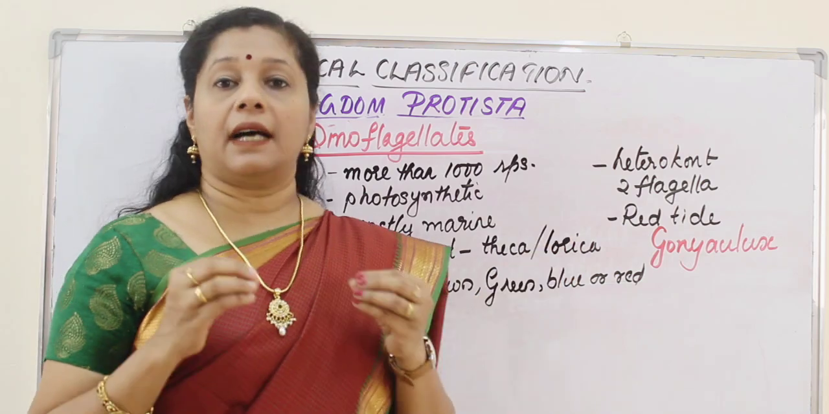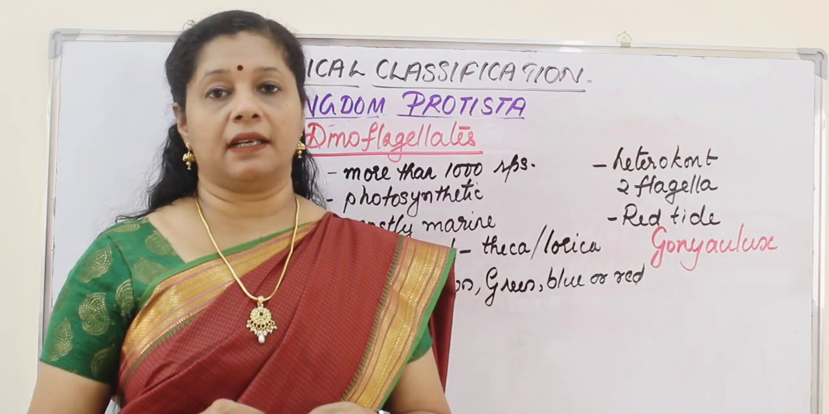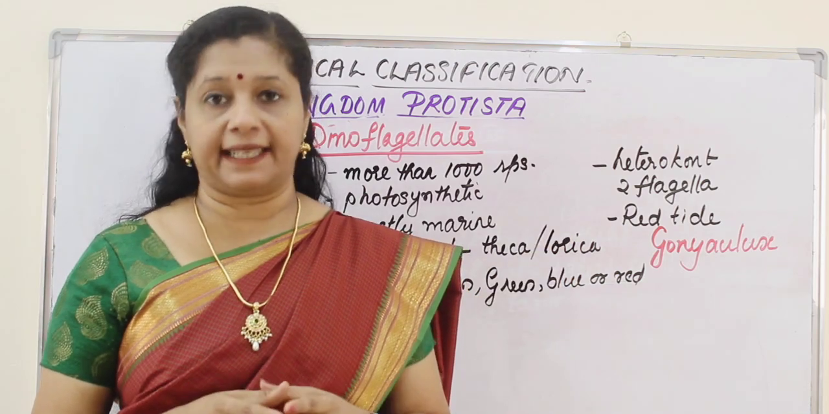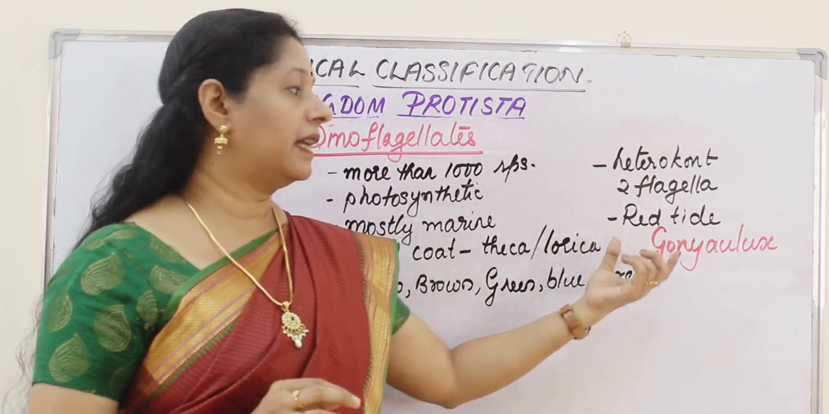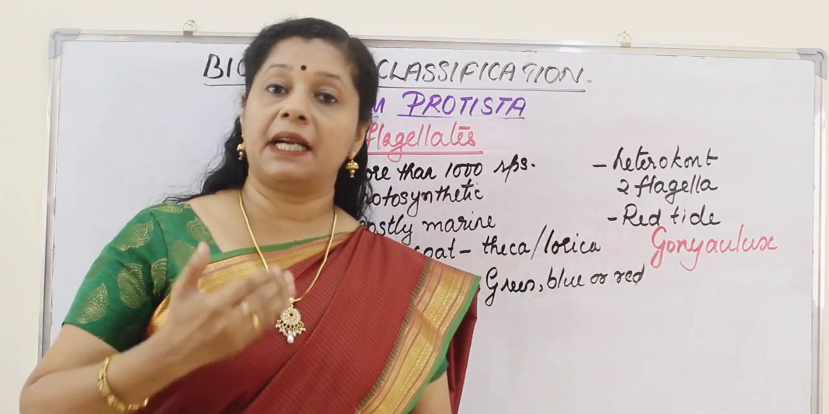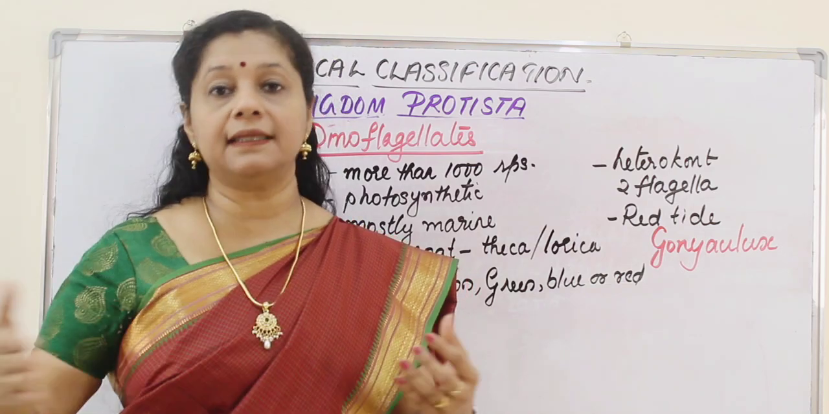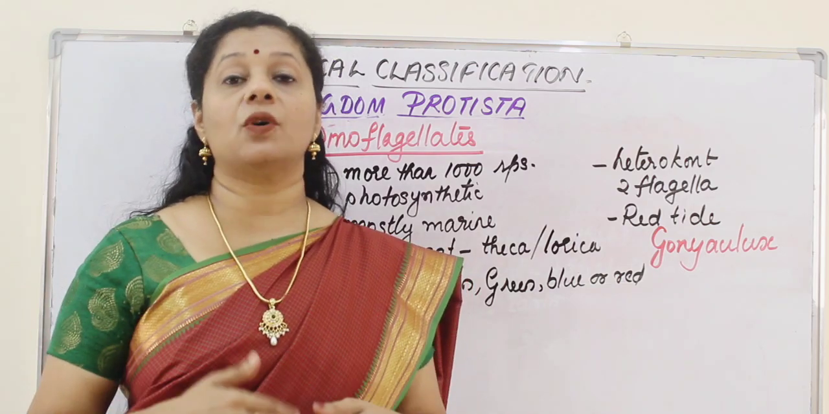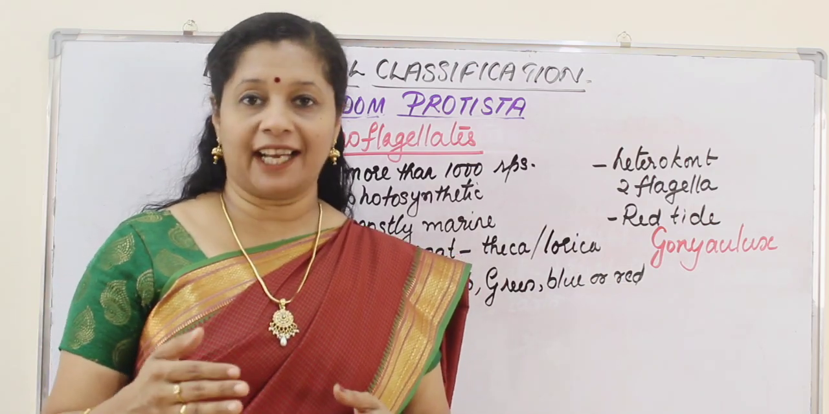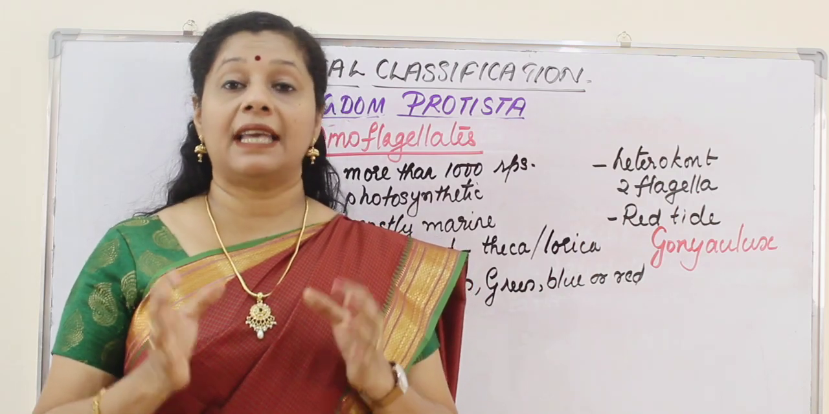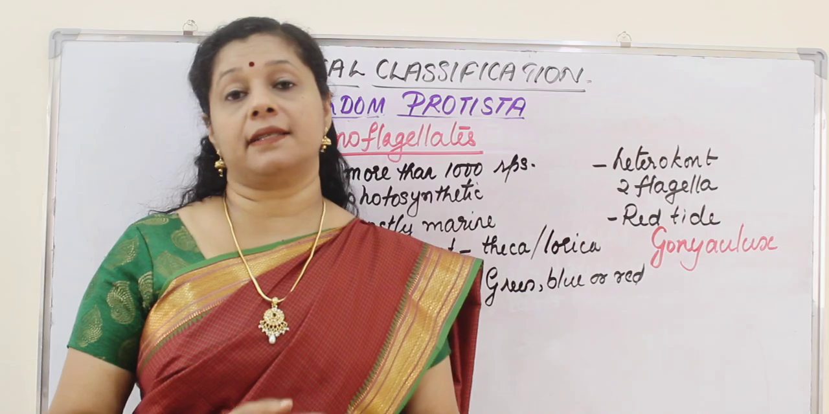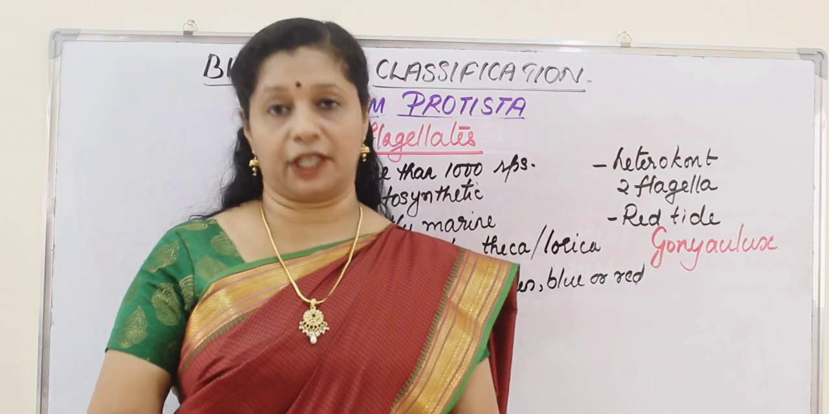Then next, another important feature to remember here is the formation of red tide. There is a red variety of this dinoflagellate called Gonyaulax. The rapid multiplication of Gonyaulax can turn the sea into red color. This is called a red tide. But this is not that good because the toxins produced during this red tide formation can kill the other aquatic organisms including fishes and many invertebrates.